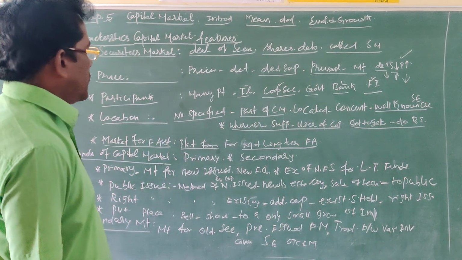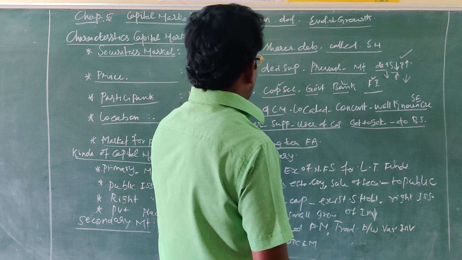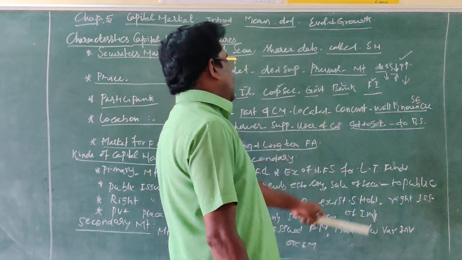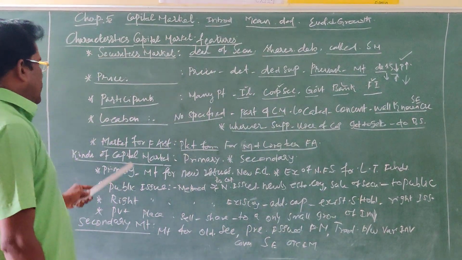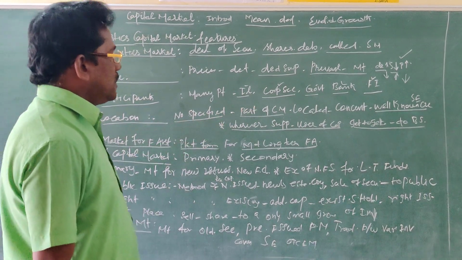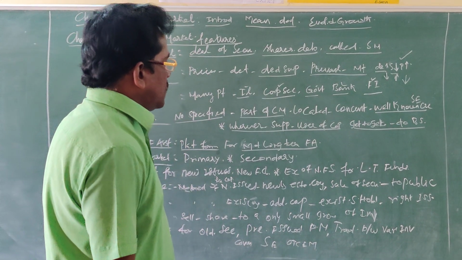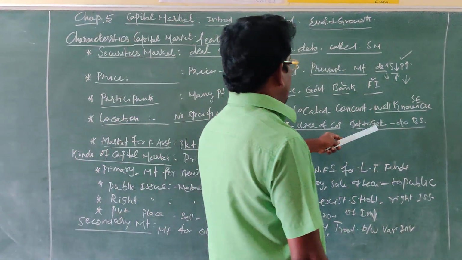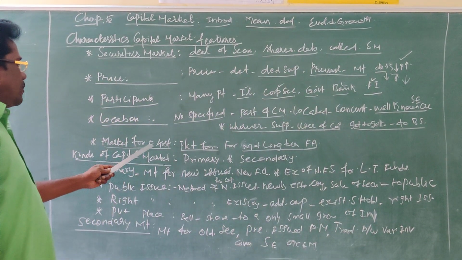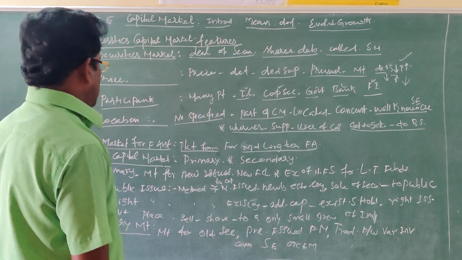Many participants, namely individuals, industrial undertakings, corporate sectors, government, banks and many financial institutions. The location of the capital market should be concentrated in a well-known trading center, wherever the suppliers and users of capital get together and do the business. Then it is a market providing a platform for medium-term and long-term financial assistance.